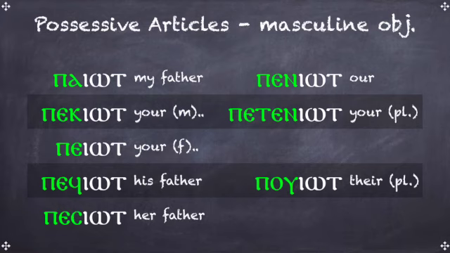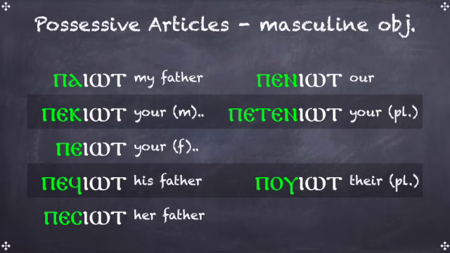Next are the possessive articles. An object in Coptic can be possessed by 8 different persons. Me, you masculine, you feminine, her, him, us, you plural, or them. These are the 8 persons in the Coptic language. And every one of those can possess an object.